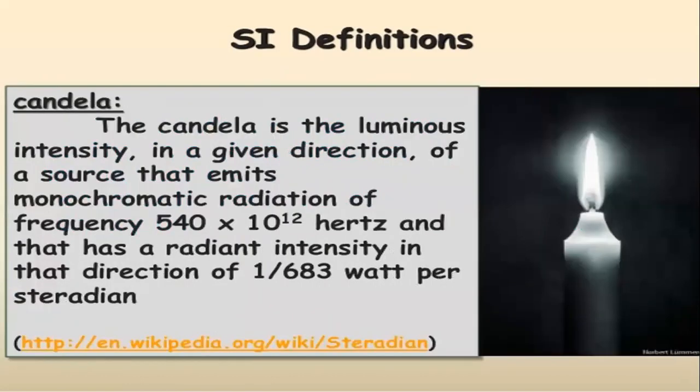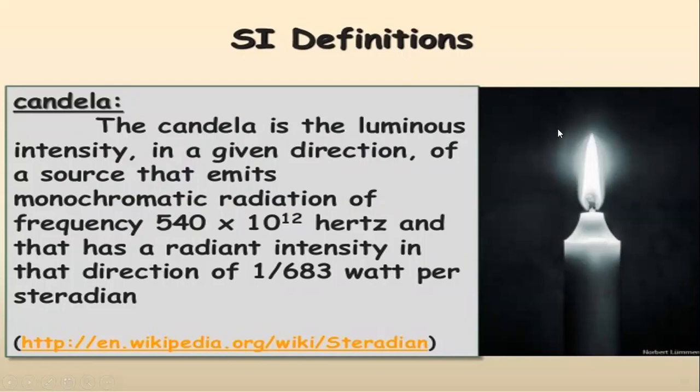The next one is candela. Candela is the luminous intensity in a given direction of a source that emits monochromatic radiation of frequency 540 into 10 raised to 12 hertz, and it has a radiant intensity in that direction of 1 by 683 watt per steradian. A source is emitting a monochromatic radiation. Monochromatic, mono means single, chromo means color.